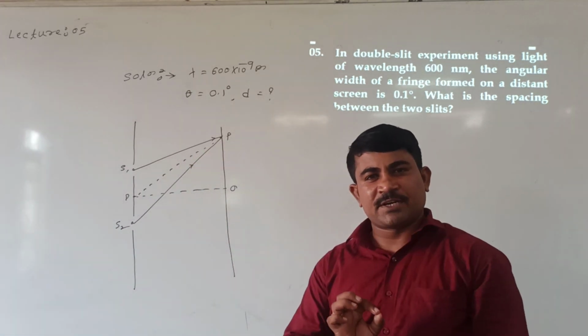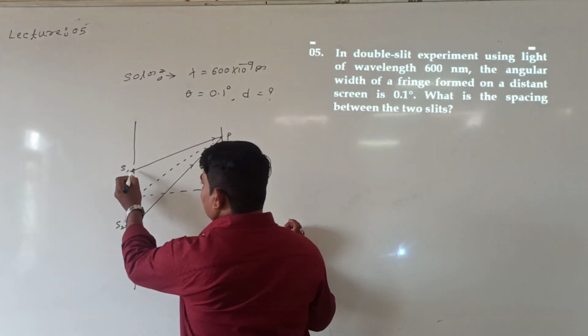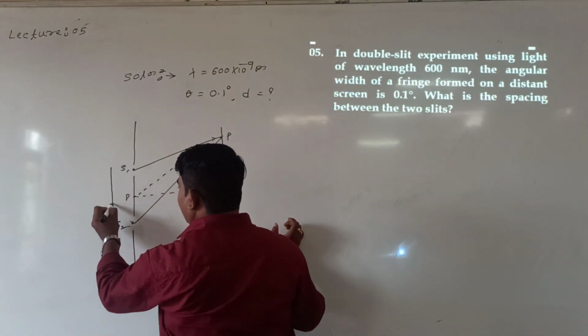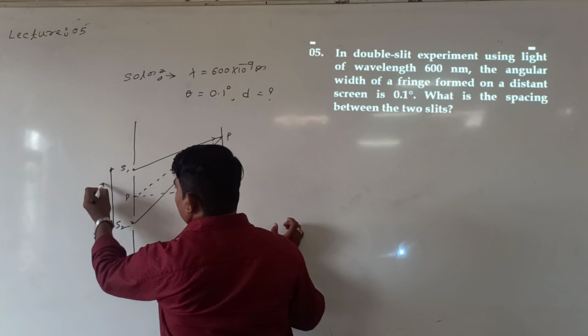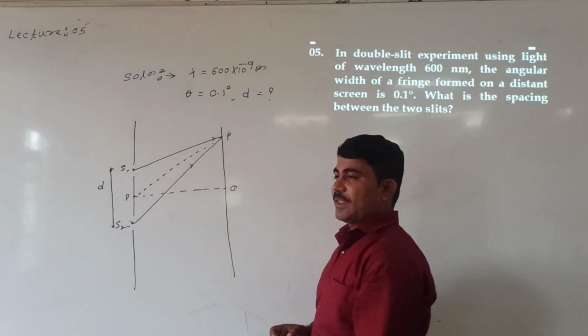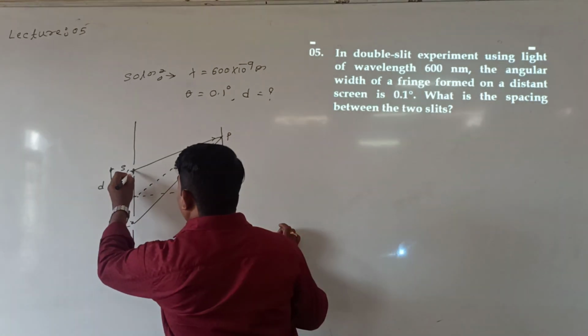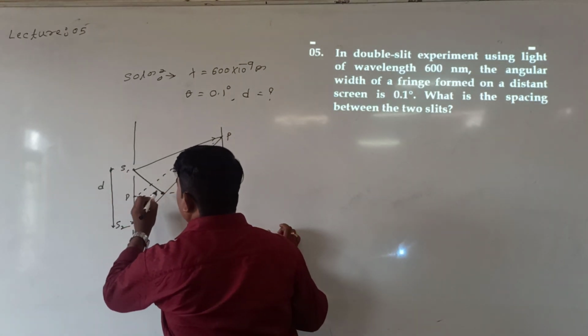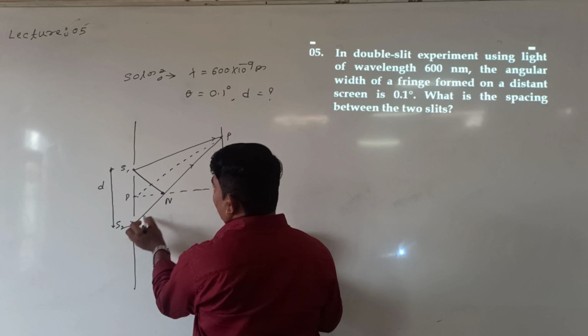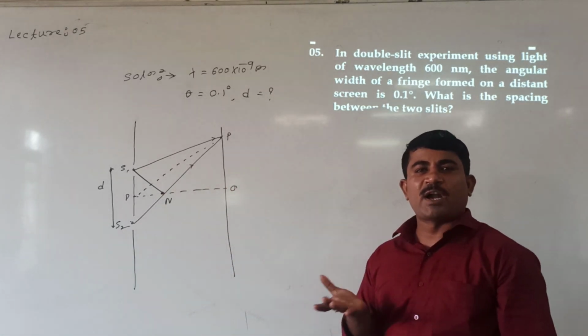Again we know the path difference. See here. Actually, the distance between the two slits S1 and S2 is represented by small d. I need the path difference. If you need the path difference, what will we do? I can draw a perpendicular line. See here, Sn perpendicular to S2P. Then what are we taking?